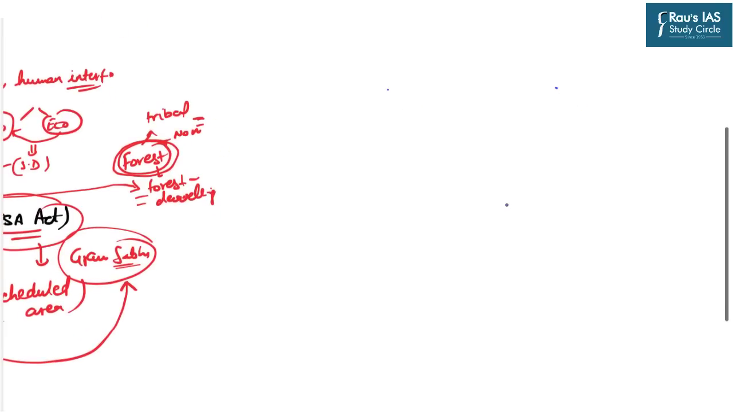Now understand what an ecologically sensitive zone is. Ecologically sensitive areas are basically the regions surrounding the protected areas. So let's say, for example, this is some national park or wildlife sanctuary, basically the protected area.